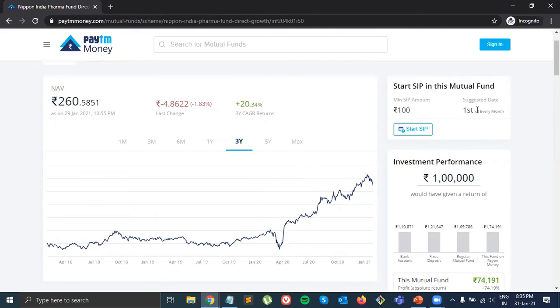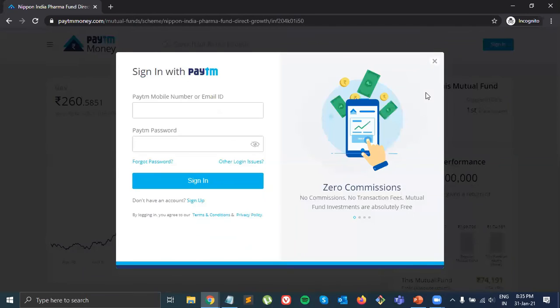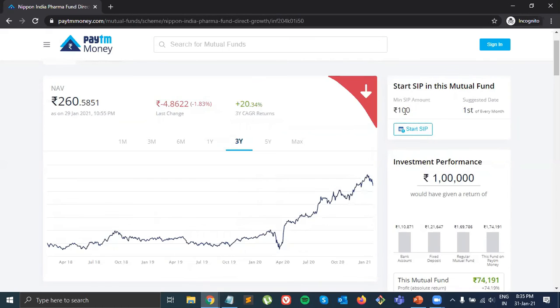For example, if you want to do SIP, you see this SIP is minimum 100 rupees. So you can click on start SIP. If you can afford 1,000 rupees, you can put 1,000 and start an SIP. Then you can connect your bank. Every month they will cut 1,000 rupees.